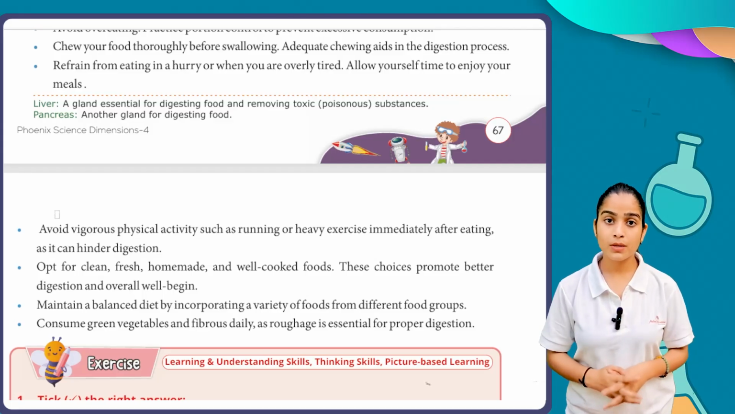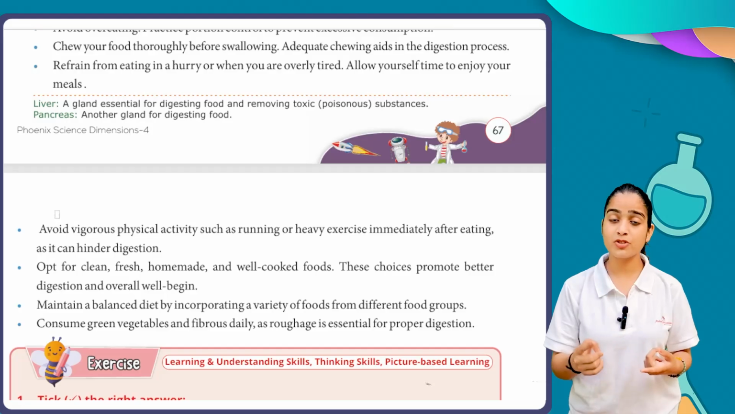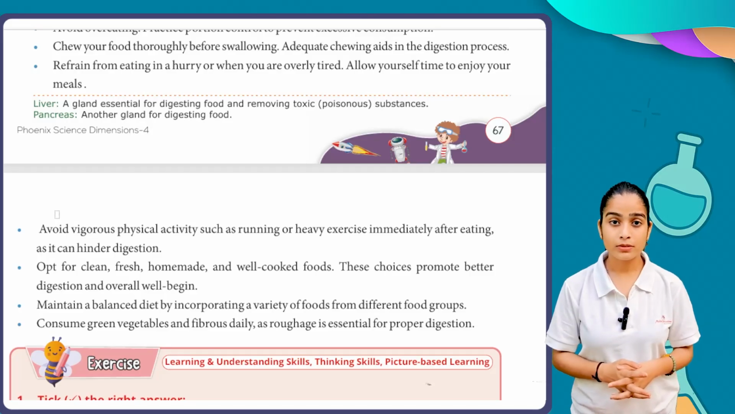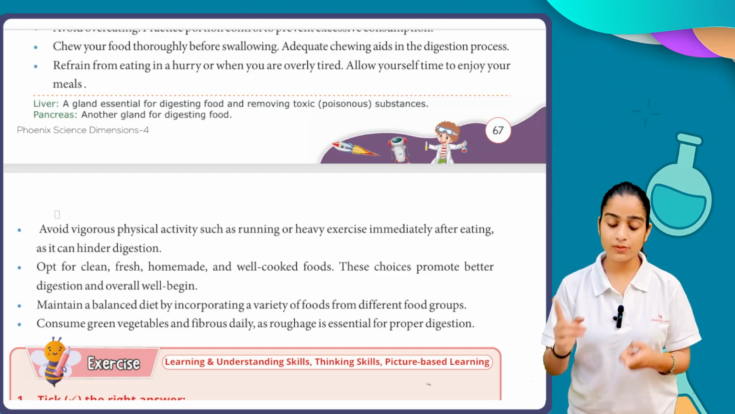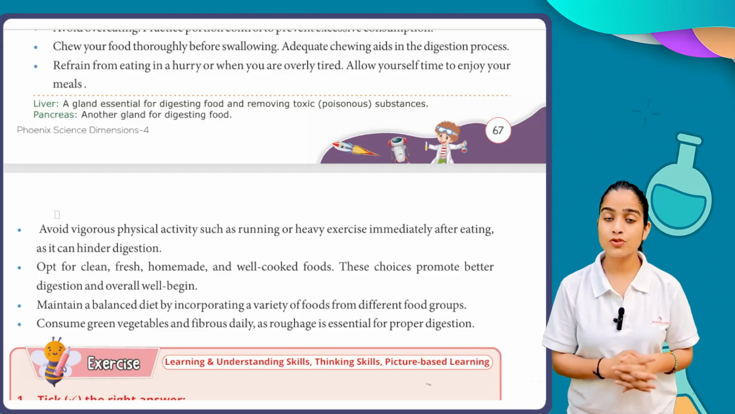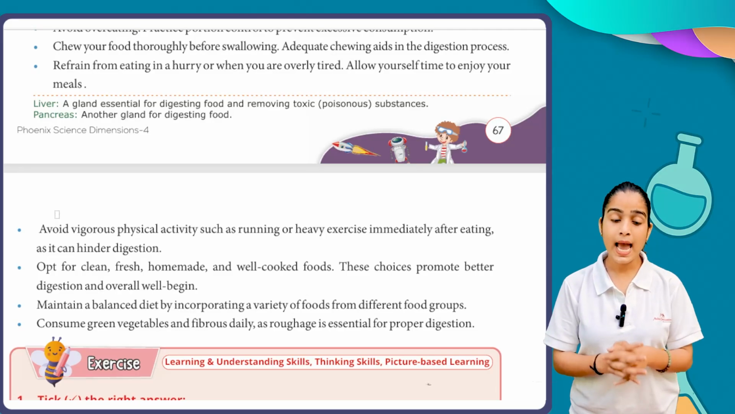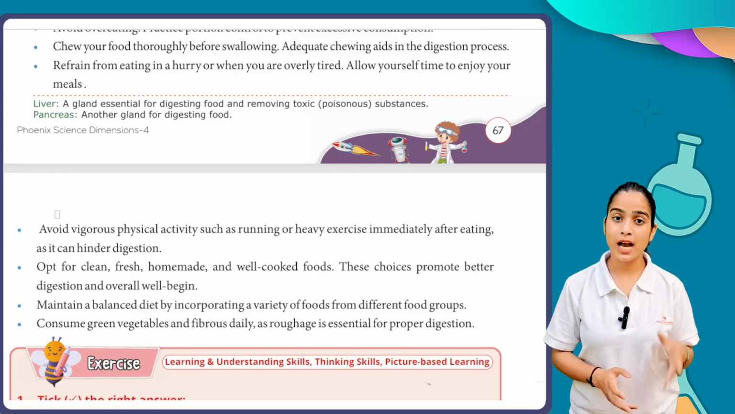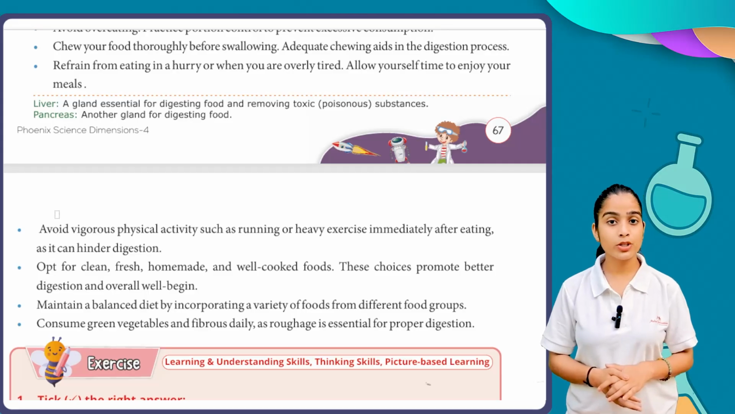Now what we keep in mind is that we have to avoid fast running or heavy exercise immediately after eating. It will lead to an improper digestion process. The other things we have to keep in mind, we have to choose only homemade food for proper digestion, because if we choose junk food, the outside food, it will not digest properly. And we always keep in mind that we have to add a good amount of roughage in our food, so it will lead to a good digestion process.